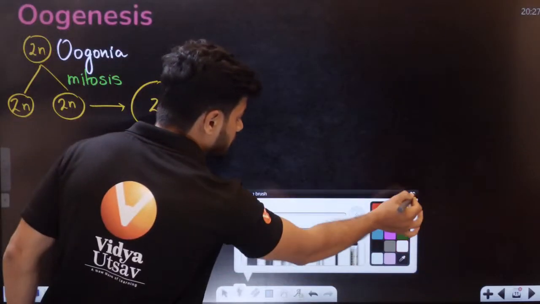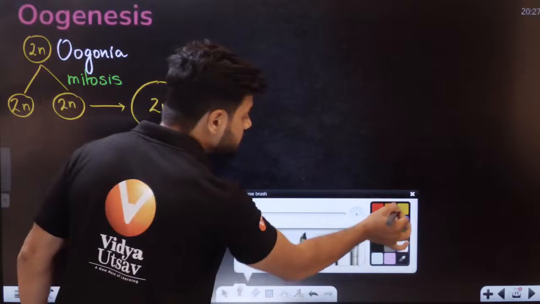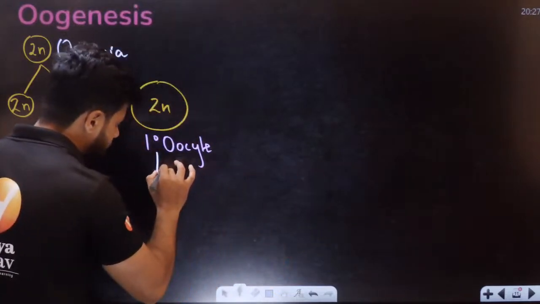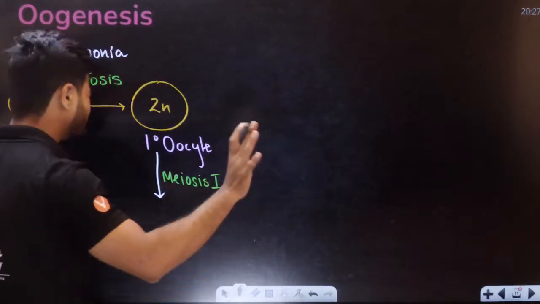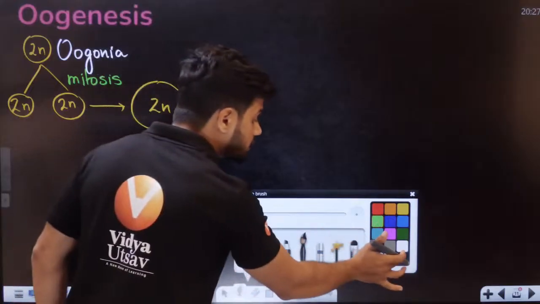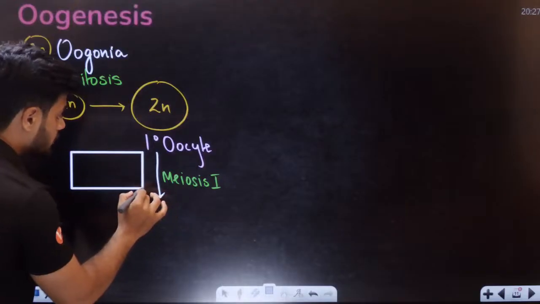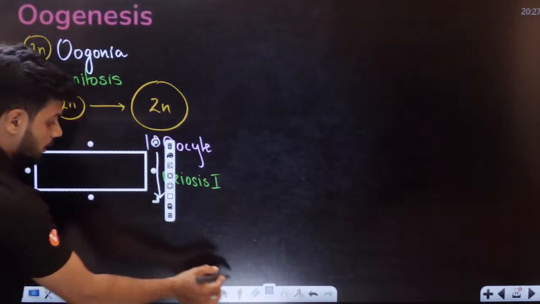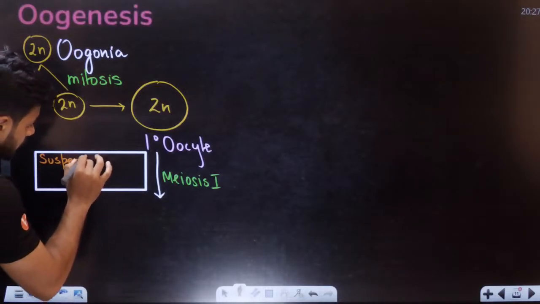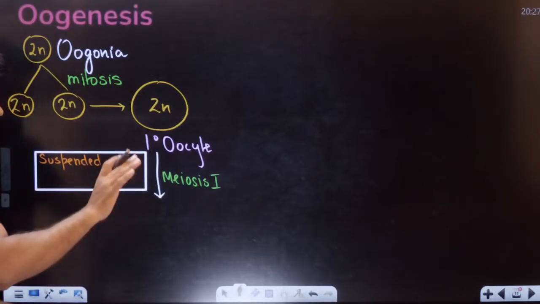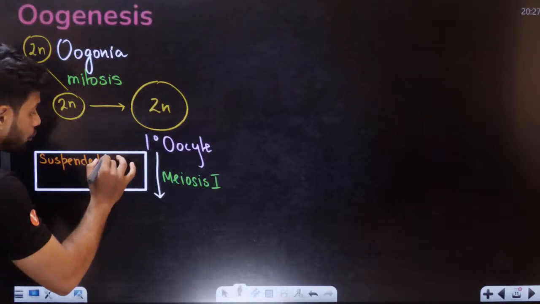Now this primary oocyte is starting to undergo a process called meiosis 1. Just starting, students. Why? Because this meiosis 1 gets suspended. It is like, stop it, you're not going further. It gets suspended at prophase 1.